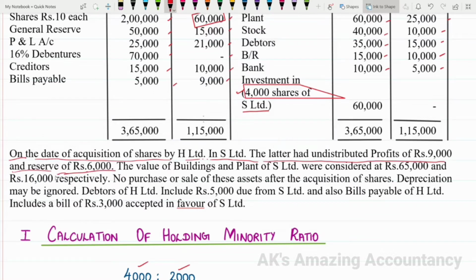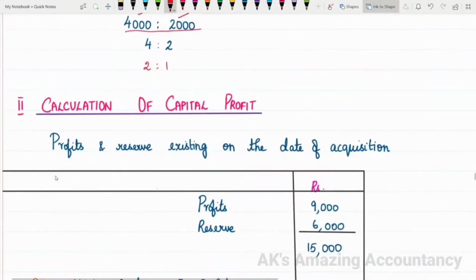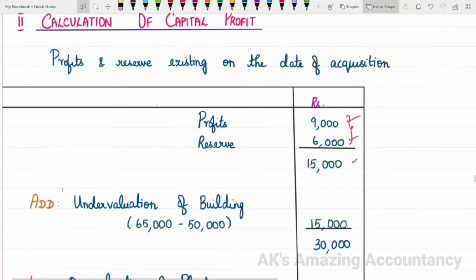So what is existing on the date of acquisition is called pre-acquisition profit or capital profit, isn't it? Let us write it. Profit and reserves existing on the date of acquisition: profit is 9,000, reserve is 6,000. When you add these two amounts, 9,000 plus 6,000 gives 15,000. That is the amount available as on the date of acquisition.